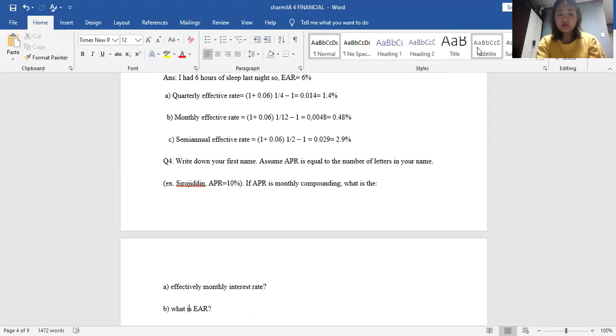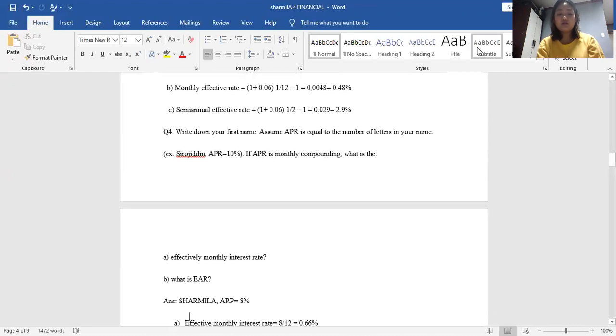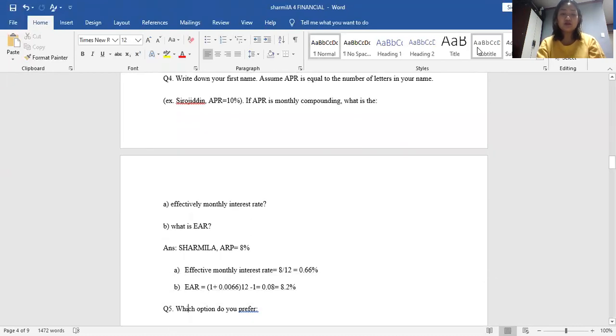Write down, and for question number four, write down your first name. Assume APR is equal to the number of letters in your name. If APR is monthly compounding, what is the effective monthly interest rate? What is EAR? Answer, Sharmila.